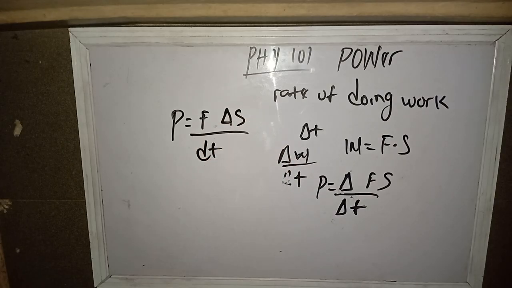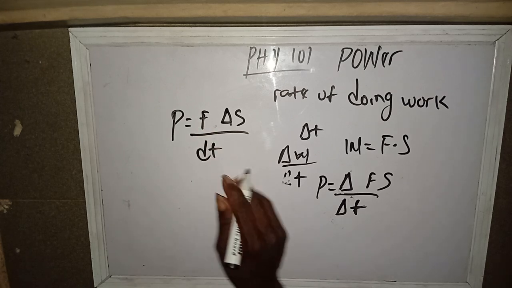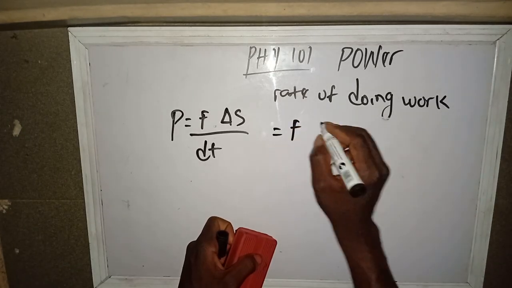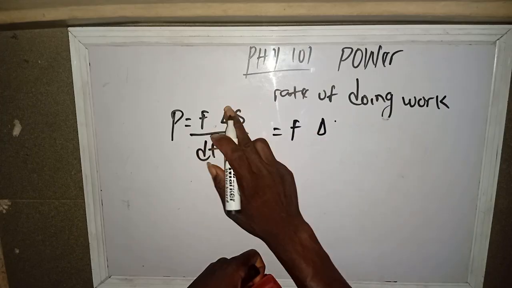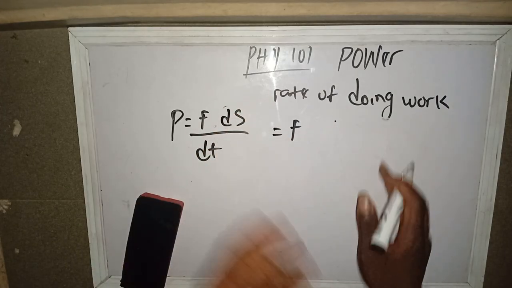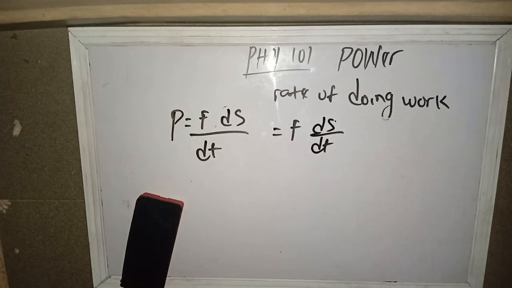Do we get that? If force is constant, then we are going to have power equals F, let me use ds here instead of triangle, change. So let's say ds over what? Over dt. Are we together?